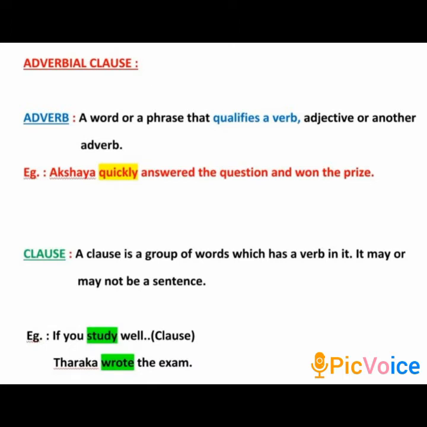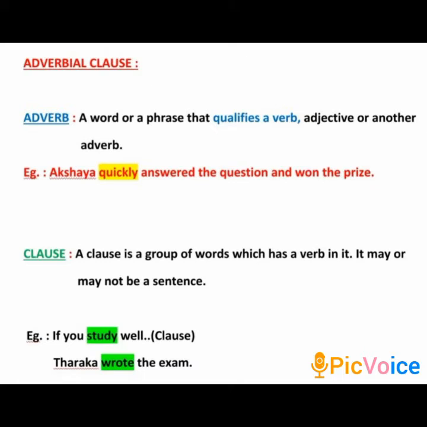The first one, if you study well, this is a clause. Though the meaning is incomplete, it is a clause because it has a verb. Study. You can see the meaning is incomplete, but still it is a clause because it has got the verb study in it.